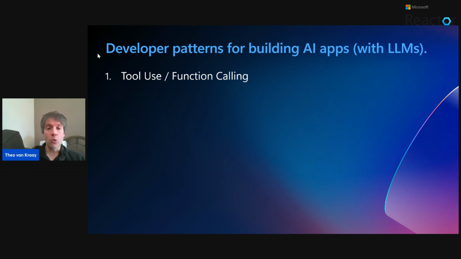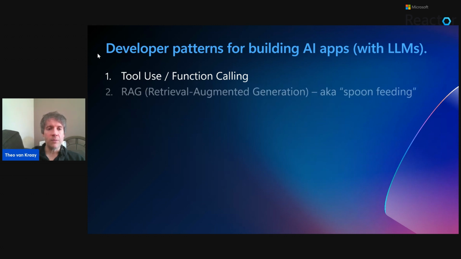I've just called out 5 of the top most popular patterns that are talked about and used often today. Tool use, function calling. You saw an example of it before there in the LangChain session. This is where the framework is going to tell the LLM to generate code in real time that is able to dynamically call a function that you have defined up front. So the goal here is you define a function, you know its behavior, it expects certain parameters. As long as the LLM can pass those parameters to your function, you know what to expect from the function. In other words, it's deterministic. The behavior is known and accurate. And so again, it's the same with all of these patterns. That's what you're trying to do in that case.